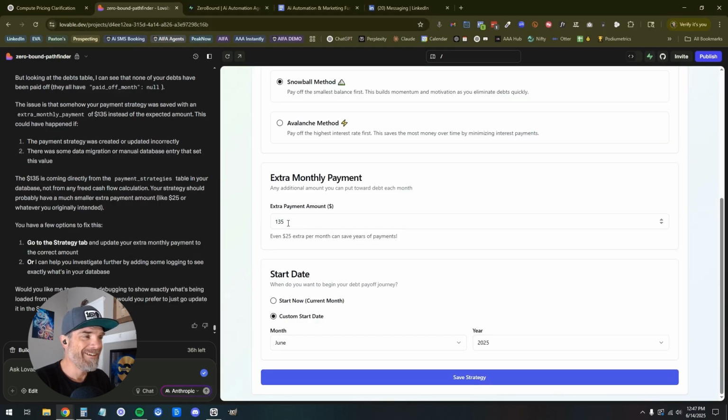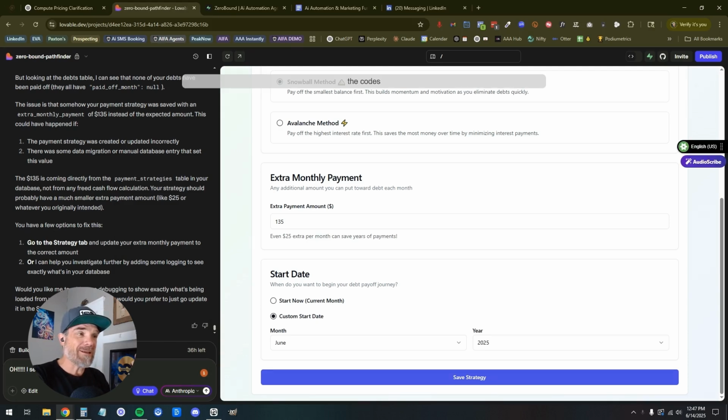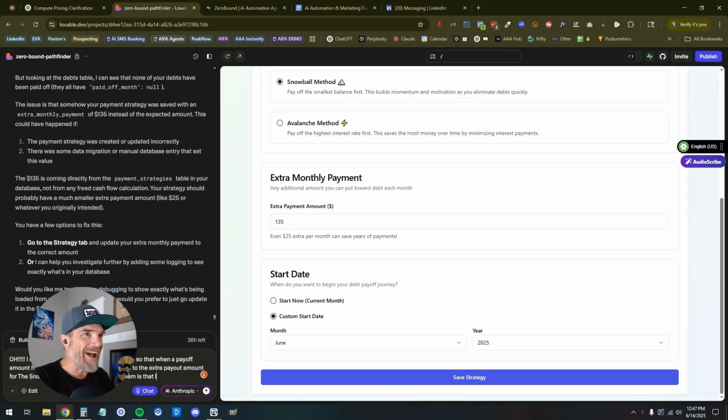Oh. Oh my God. So this whole time, I'm like, I only put $25 in here, and it auto added it to the balance. So now I told it, you wrote the code so that when a payoff amount happened, it automatically adds that to the extra payout amount for the snowball effect. That's great. The problem is that I think we solved the problem. I will let you know.